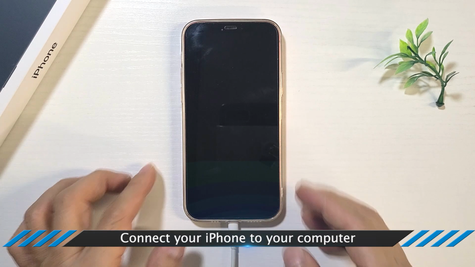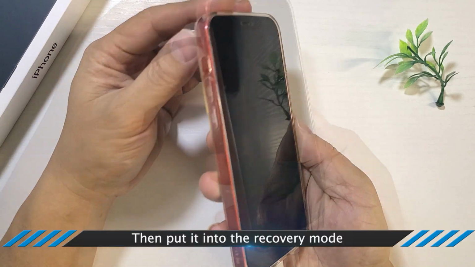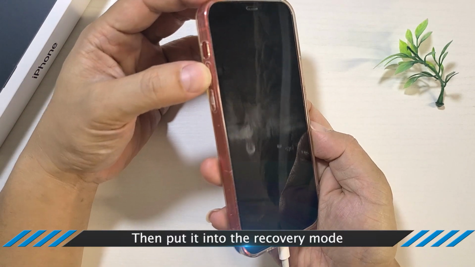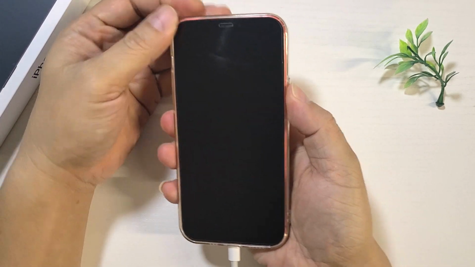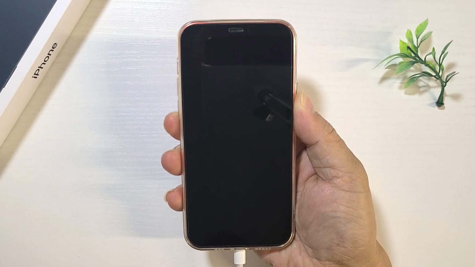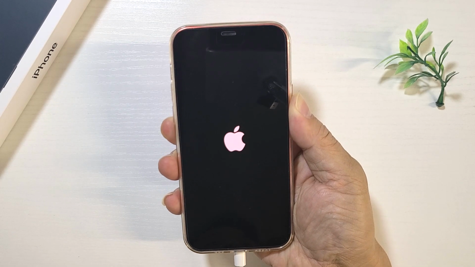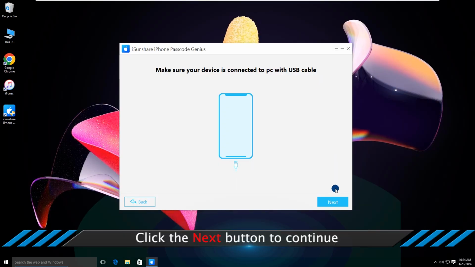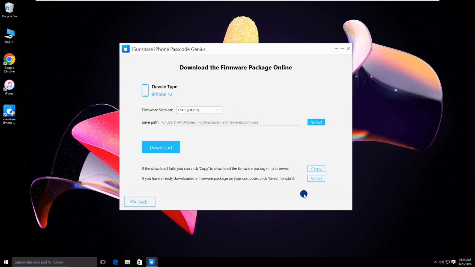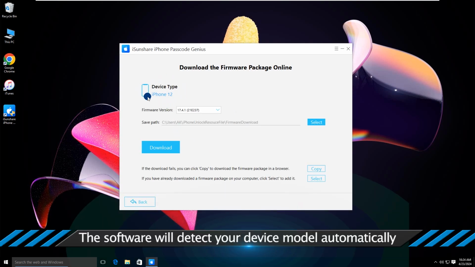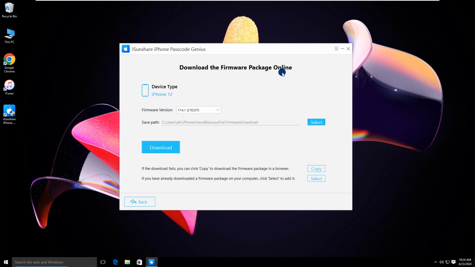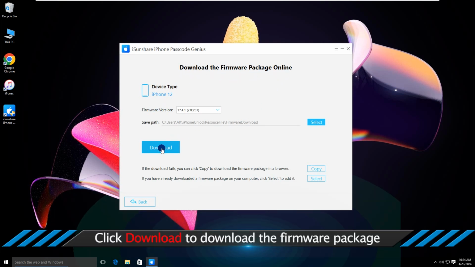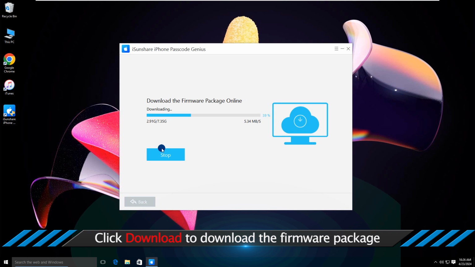Connect your iPhone to the computer. Then put it into recovery mode. Click the Next button to continue. The software will detect your device model automatically. Click Download button to download the firmware package.